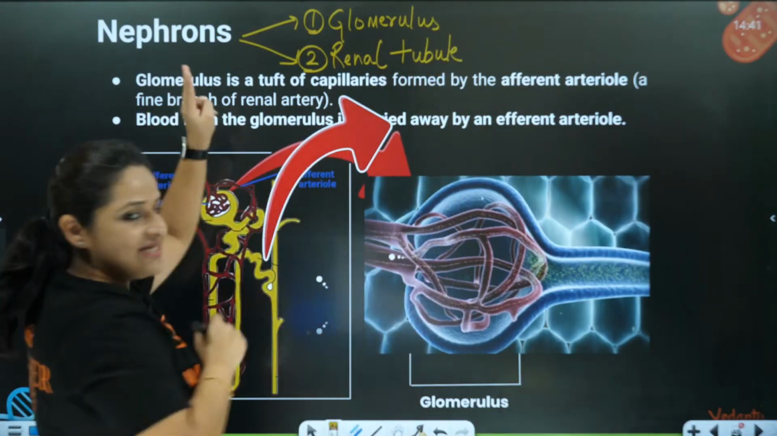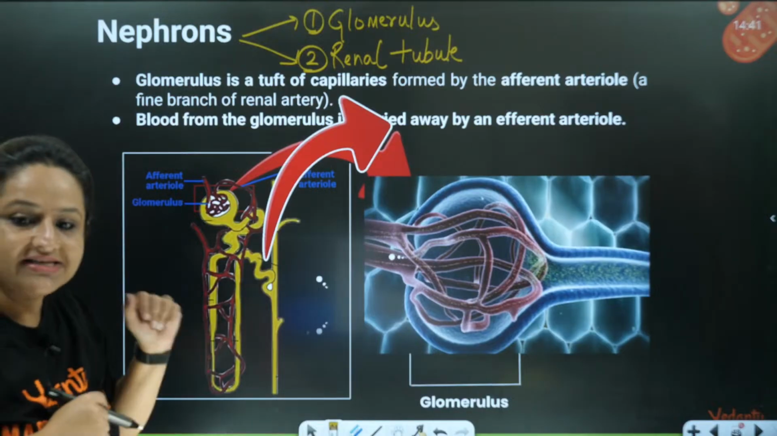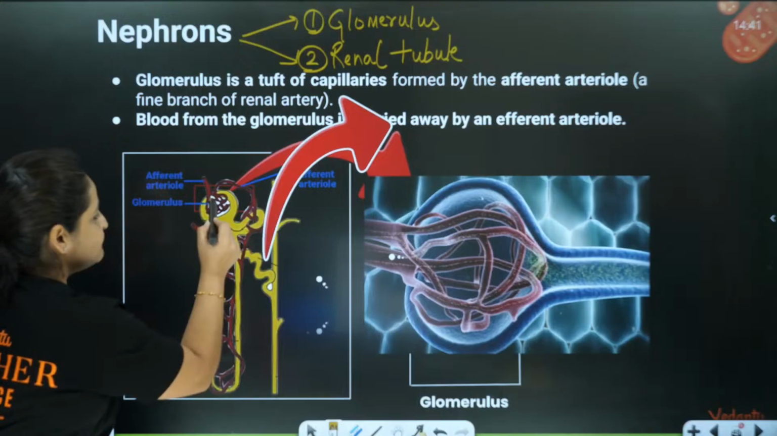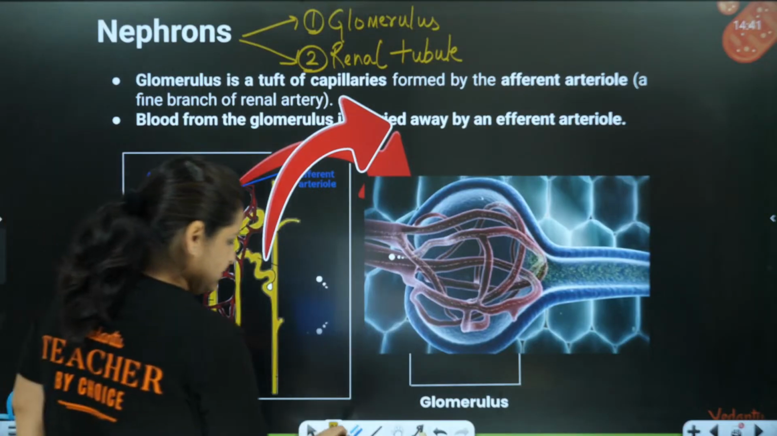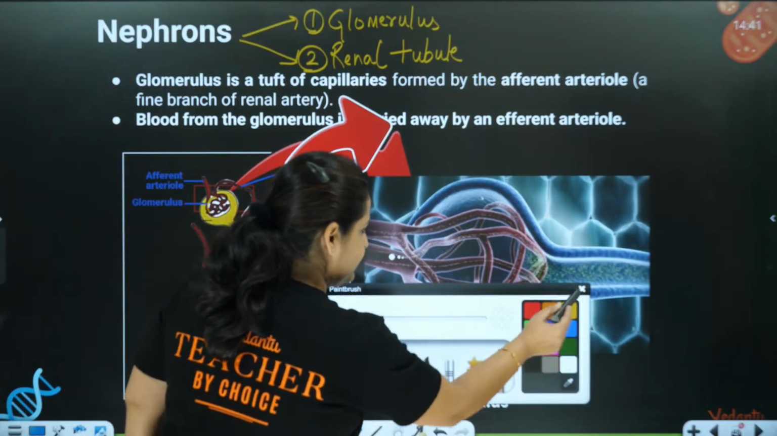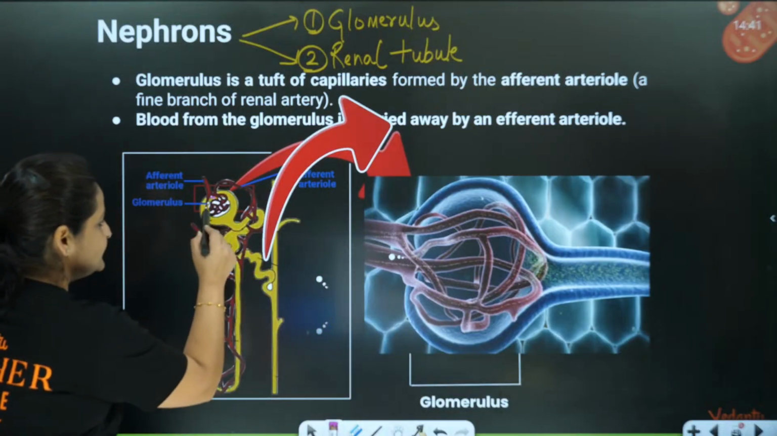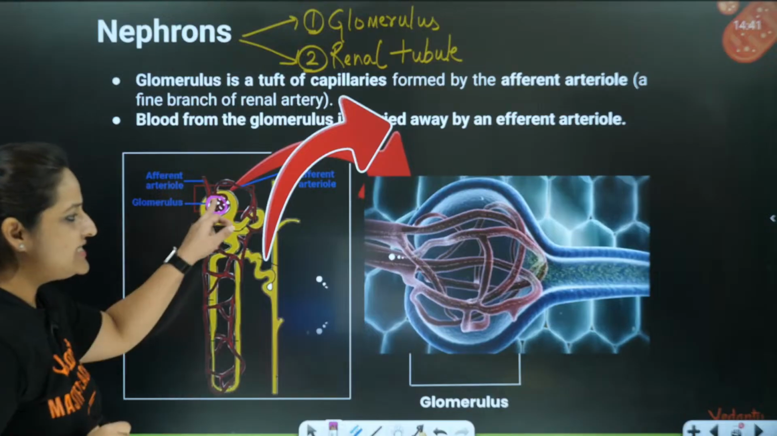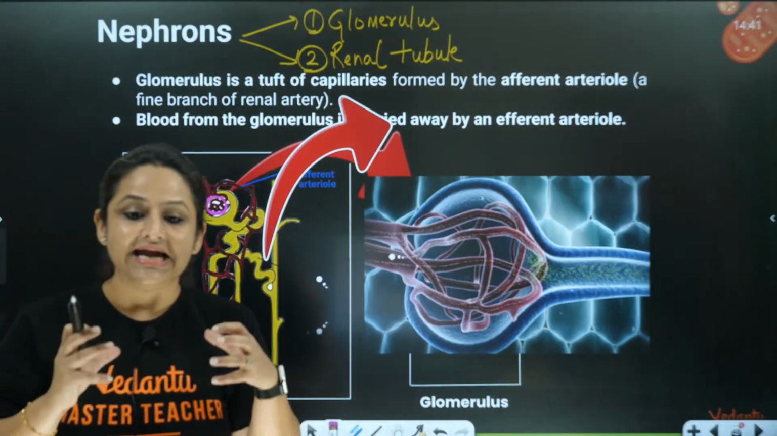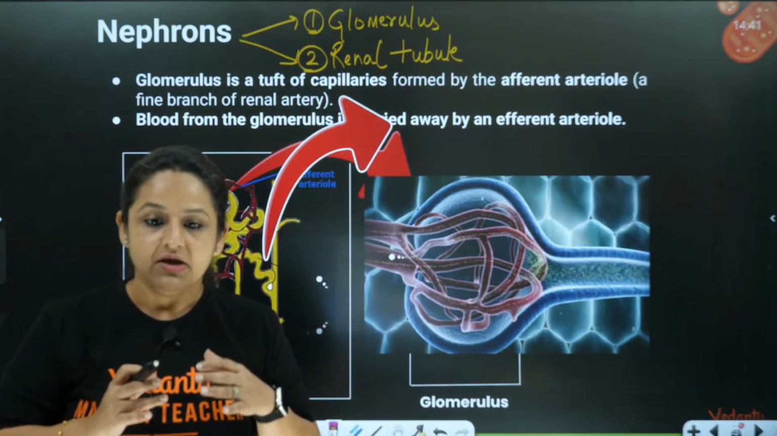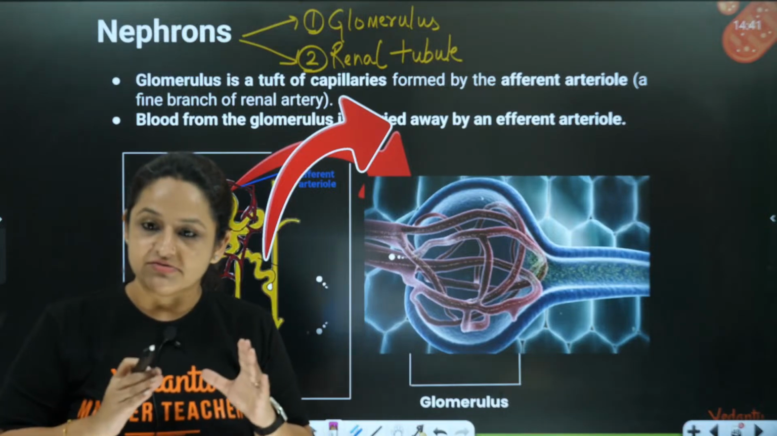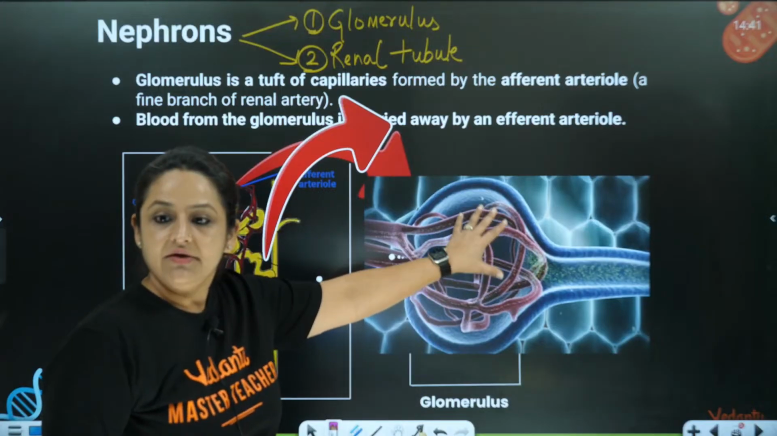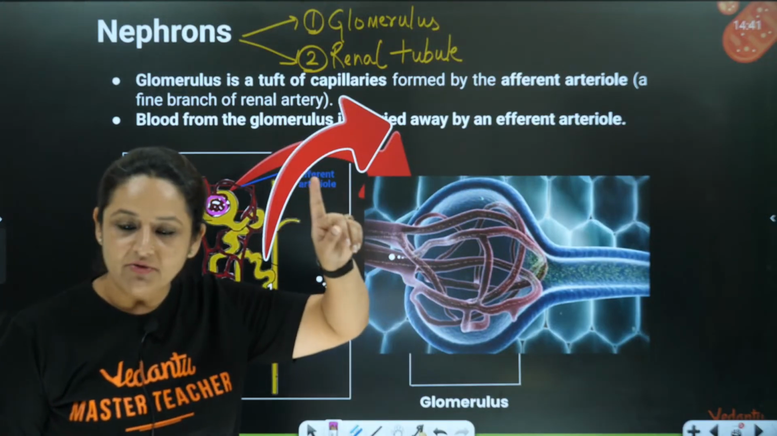One is glomerulus and the other is the renal tubule. Now understand this thing. What is glomerulus? Glomerulus is this particular part. Are you able to see? Let me just mark it with a different color so that you are able to see. Are you able to see this structure inside? What is this? This is a network of blood vessels. So this network of blood vessels is called the glomerulus. This is the first part. We'll talk about this also.